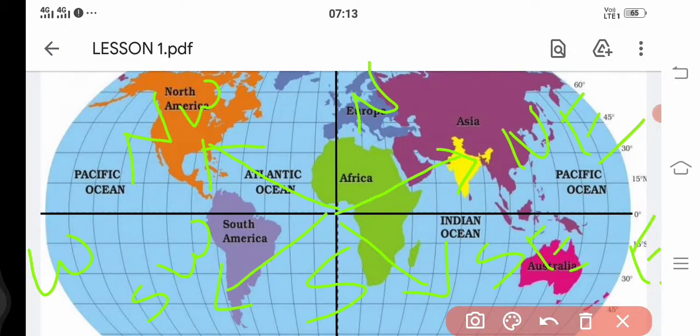Now, can you tell where our country is located by observing this figure? Yeah, our country is located in the northeastern part of the world. We can simply say this is the location of our country. Okay, did you all understand, students? Very good.